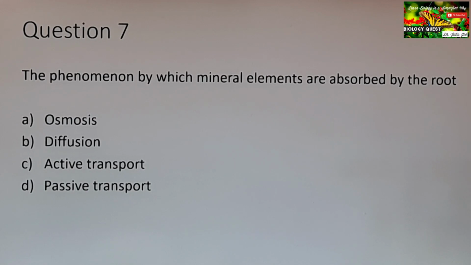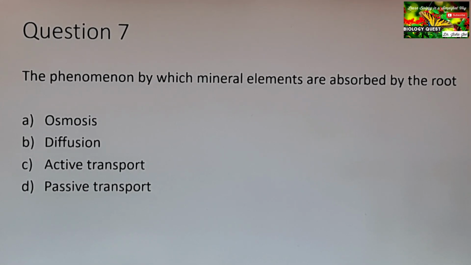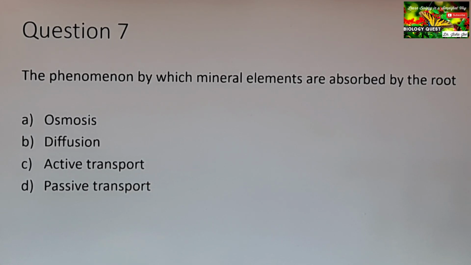Question 7. The phenomenon by which mineral elements are absorbed by the root. Options are option A, osmosis, B, diffusion, C, active transport, D, passive transport. So just think of the definitions of each of the processes.